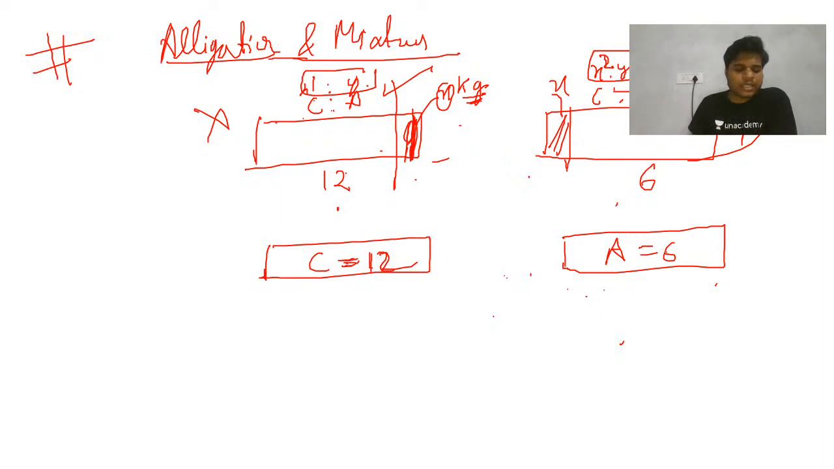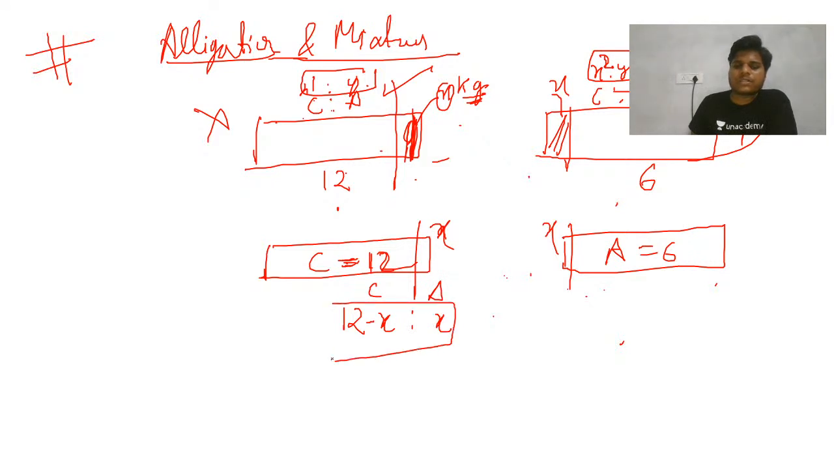So C equals 12, A equals 6. Now suppose x was the question, x has been removed from this, x has been removed from this. Now it will become 12 minus x copper is there, and x aluminum will come. So aluminum will be x. This is the final ratio of copper to aluminum. For this copper, x has come from here, aluminum.